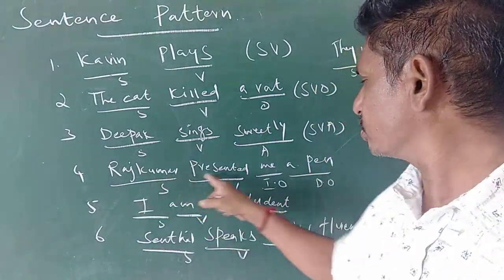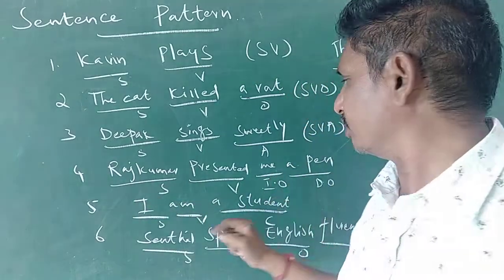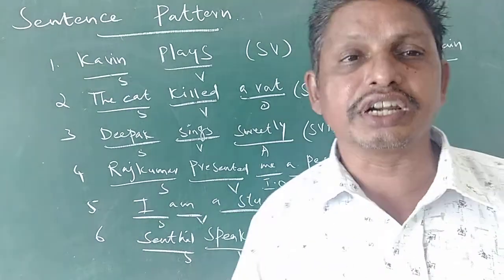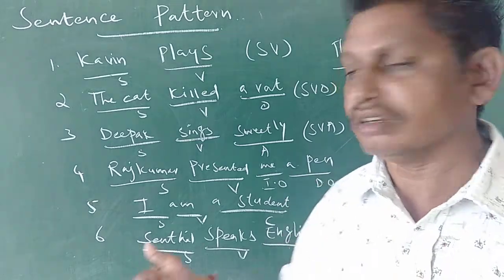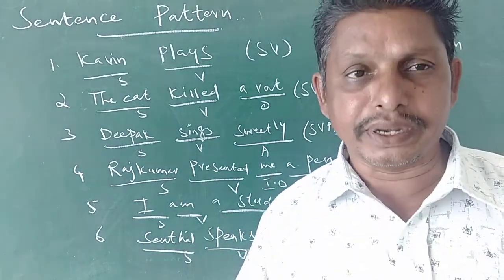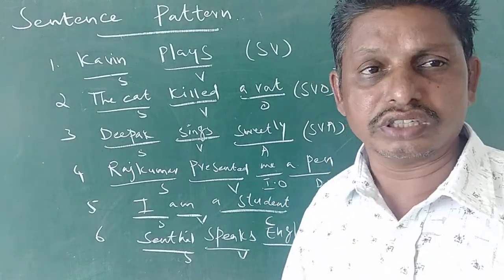The next one, Rajkumar presented me a pen. This is indirect object and direct object. Rajkumar subject, presented verb, me indirect object. If you ask the question whom, you will get an answer. The answer is called indirect object. What did Rajkumar present me? A pen. A pen is a direct object. Direct object answers the question what.